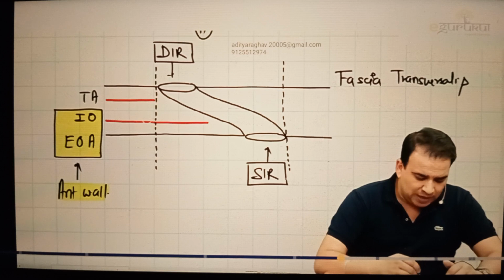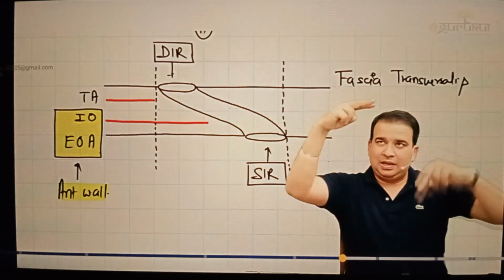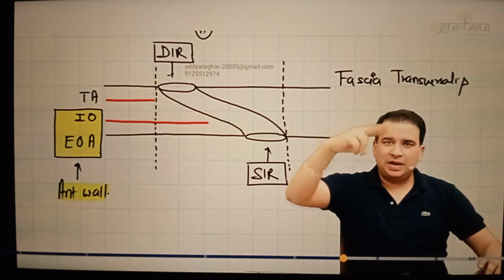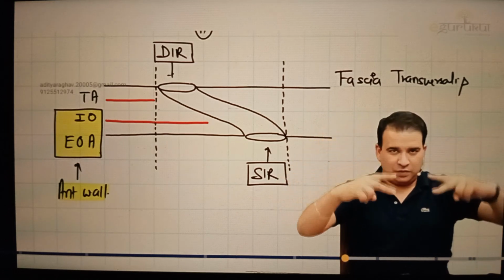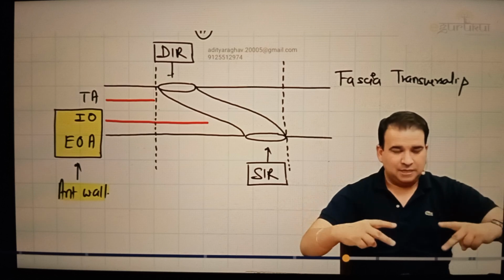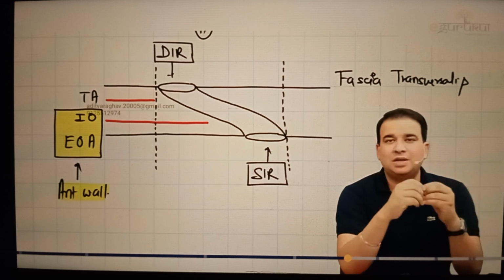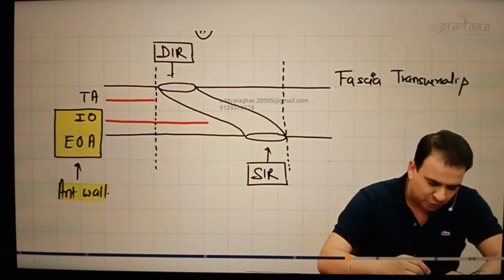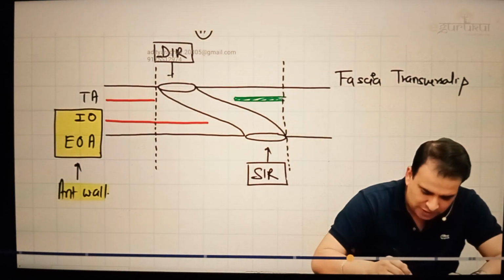Well, internal oblique and transverse abdominis muscle will arch above the inguinal canal and go posteriorly also. Look at me. If this is external oblique, leave it. If you're imagining it on me, internal oblique and transverse abdominis muscle will come like this, out of which internal oblique will form the anterior wall, but not transverse abdominis. Then both these muscles will arch above the inguinal canal and go behind it, and form a common tendon, which is called the conjoint tendon, which I'll show you in the image, and that will give you better orientation. So this tendon is also present posteriorly and forming the wall.